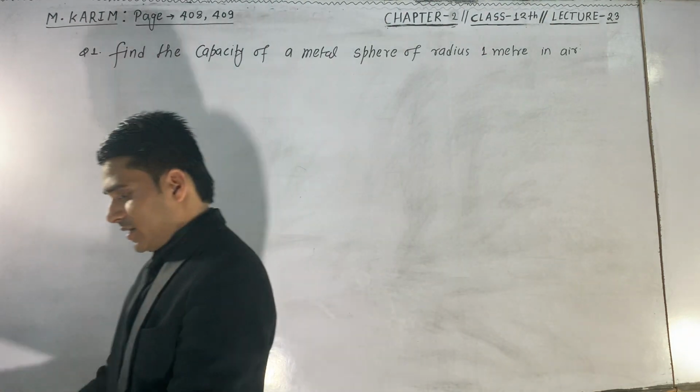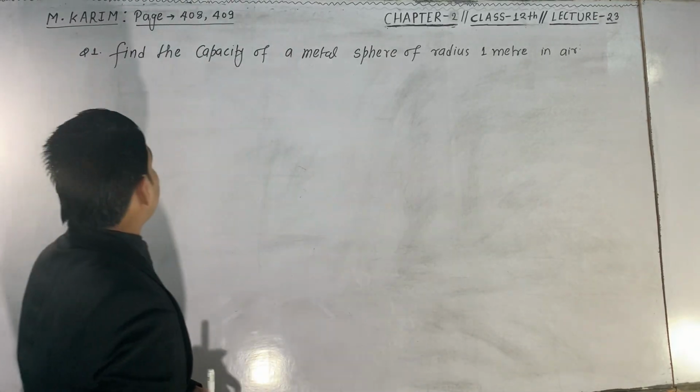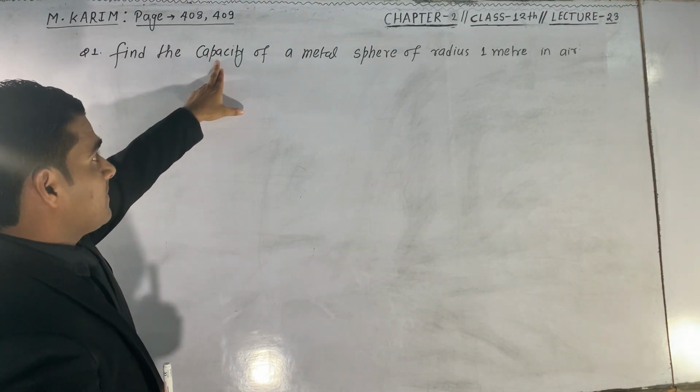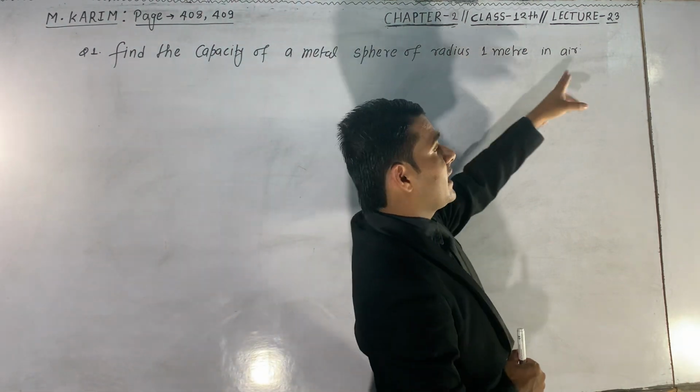This is the question. In this question we have to find the capacitance of the metal sphere of radius 1 meter in air.